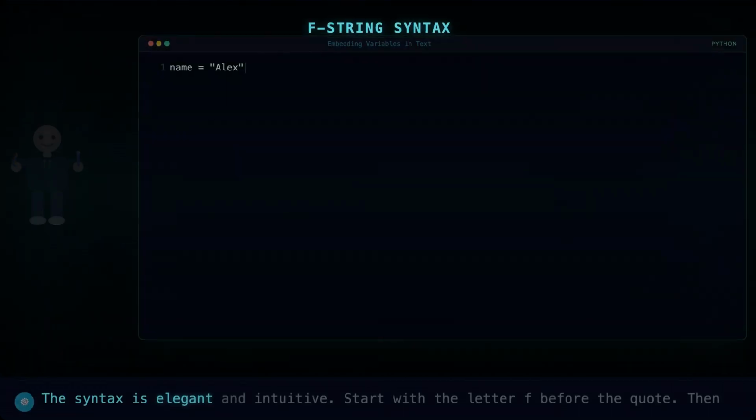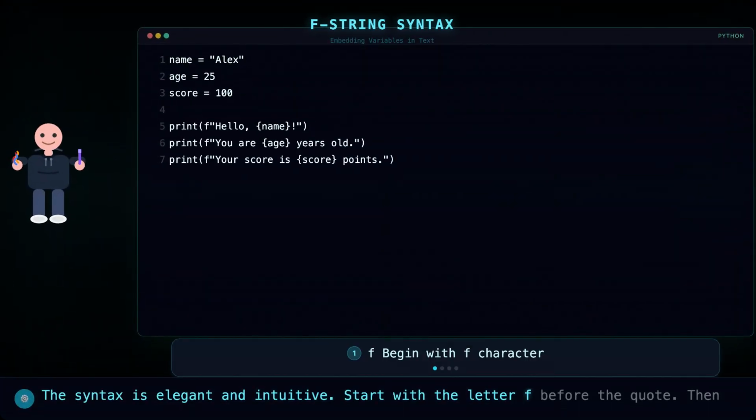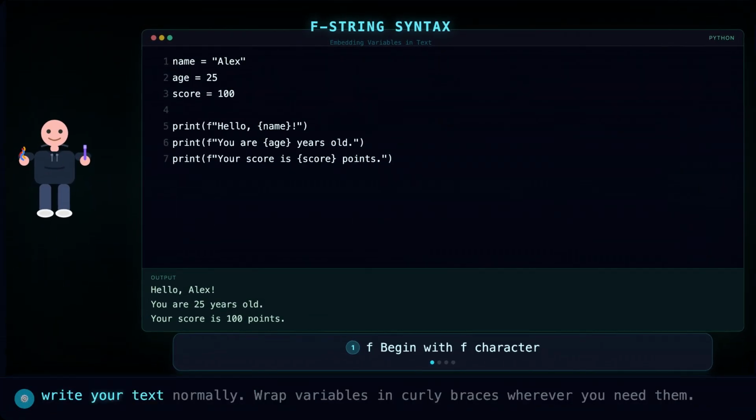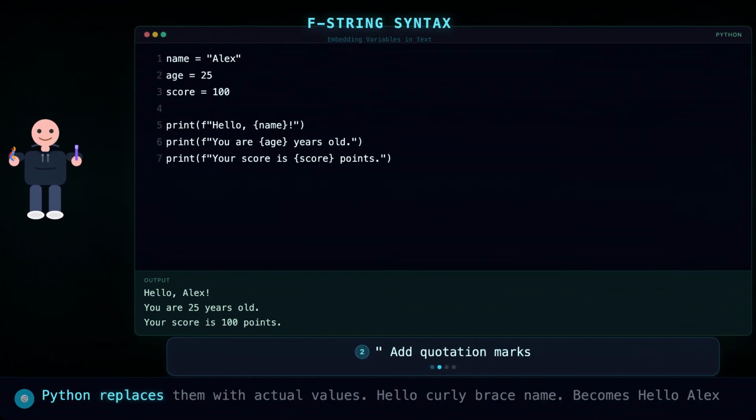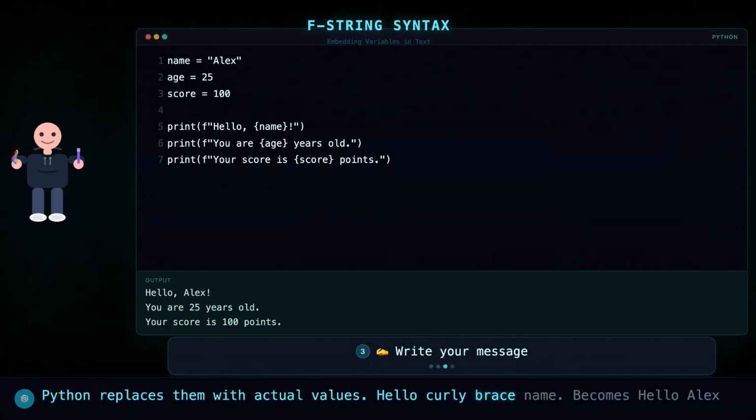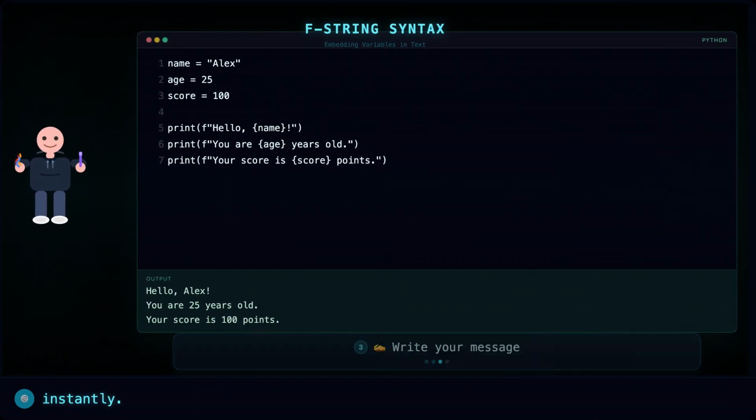The syntax is elegant and intuitive. Start with the letter f before the quote. Then write your text normally. Wrap variables in curly braces wherever you need them. Python replaces them with actual values. Hello, curly brace name, becomes Hello Alex instantly.